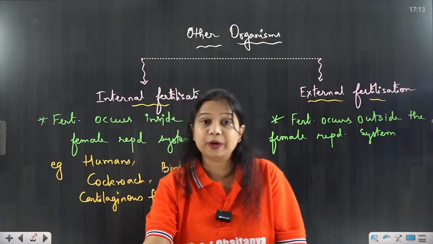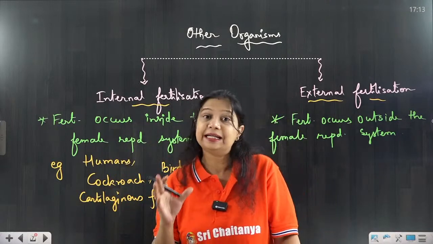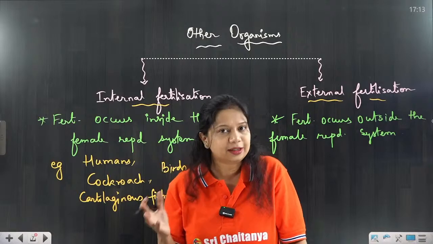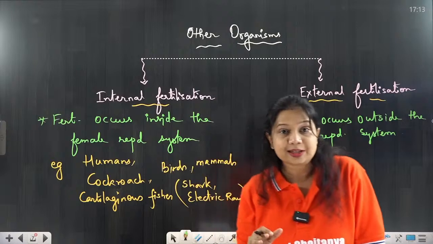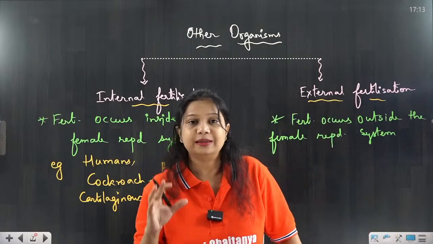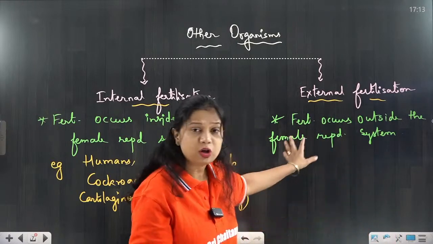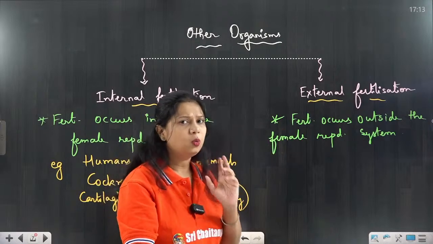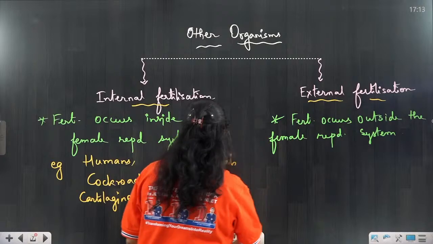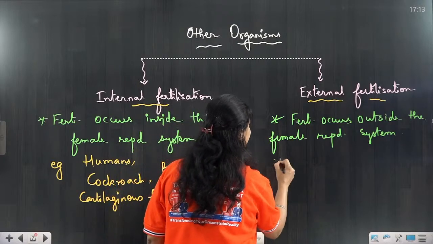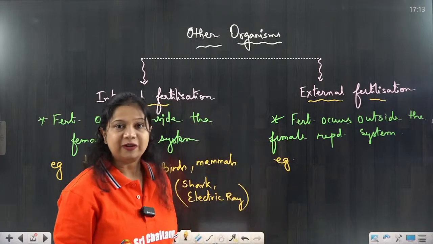Anywhere else, for example, the water, most commonly it takes place in the water. Other than water, it can also take place in the soil. So in the soil, in the water, this process of fertilization occurs, which is called as the external fertilization. So fertilization taking place outside the female body is the external fertilization.